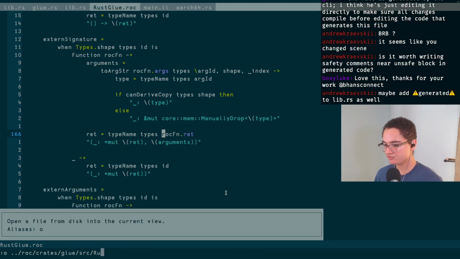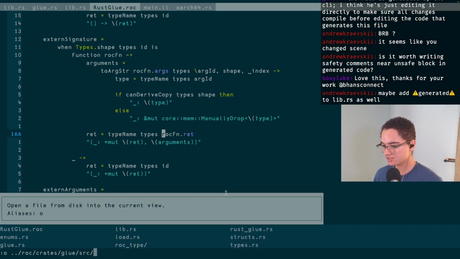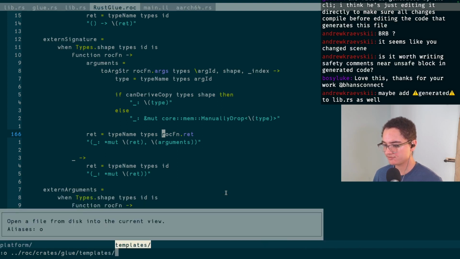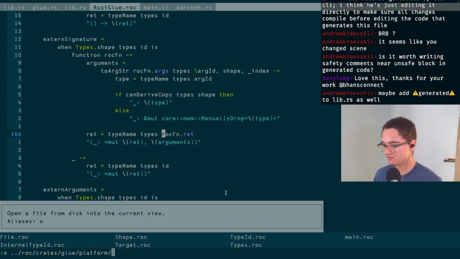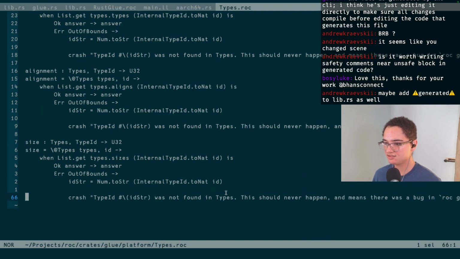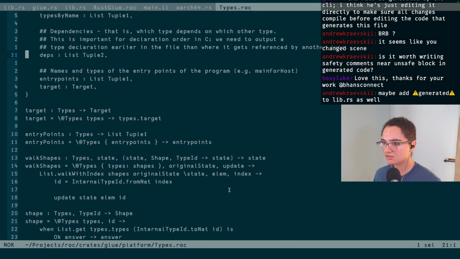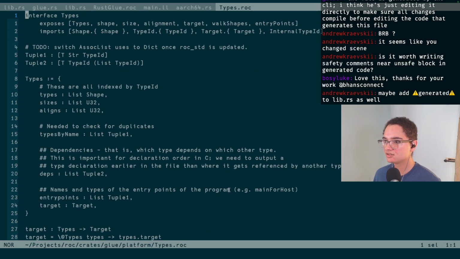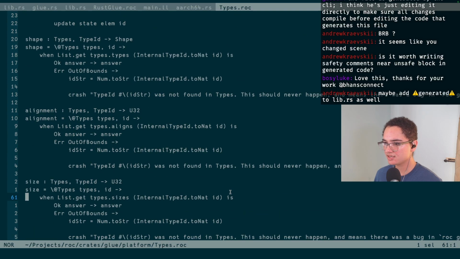Yeah, there's this roc type folder, I think, that has all of our roc types in it. No, that's mod.rs. There should be a roc file with all these types. I don't see it immediately. Oh, it's because it's in the platform directory, right? Platform, yeah, here we go. Types.roc. So if we go to the roc function here, rocfn, is that here? Roc shape, targets. It imports type ID and target. I don't see the actual type definitions here, though.